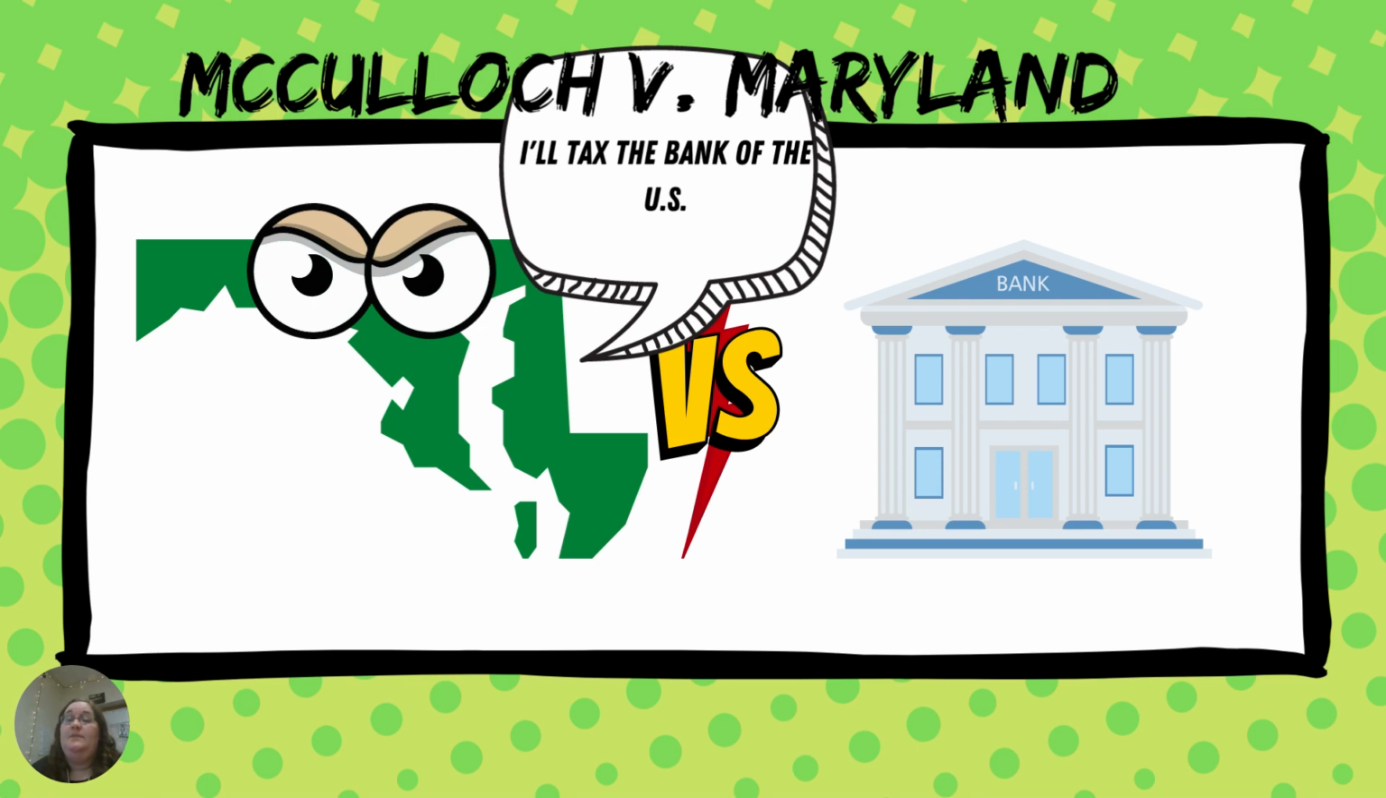In McCulloch versus Maryland, you'll remember that it addressed the issue of state versus federal power. The decision in McCulloch upheld the principle of implied powers, meaning that the U.S. government did have a right to have a national bank, and it also strengthened the power of the federal government.